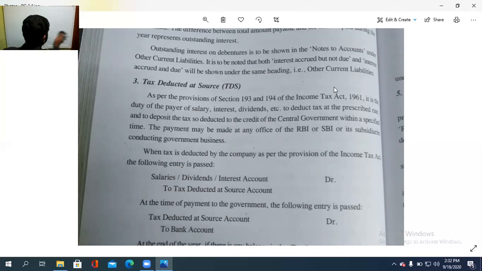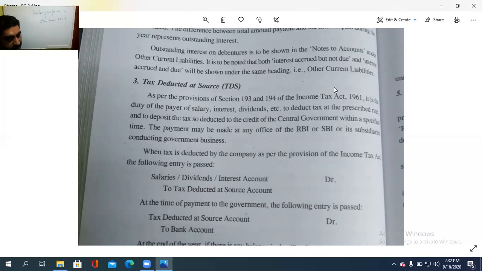Whether the source is a salary or a dividend or interest, അങ്ങനെയാണെങ്കിൽ അതിന് ഡെബിറ്റ് കൊടുക്കുക. Salary or interest or dividend debtor to tax deducted at source account.